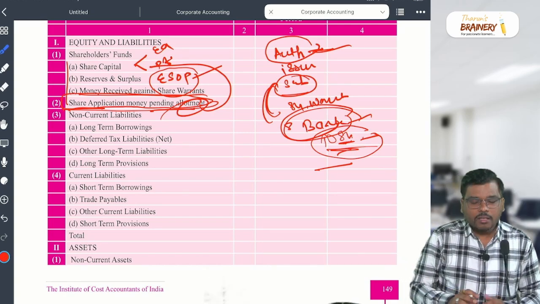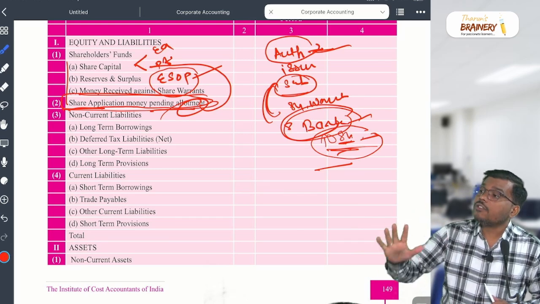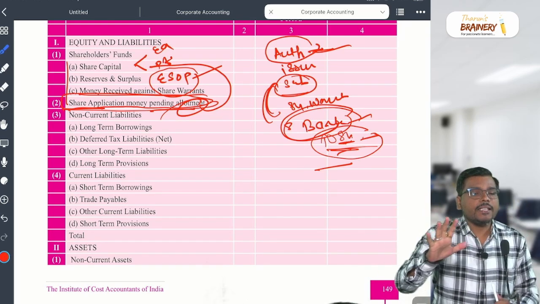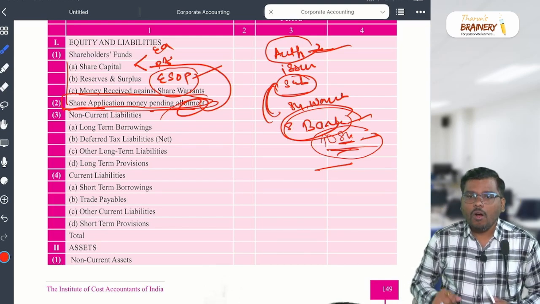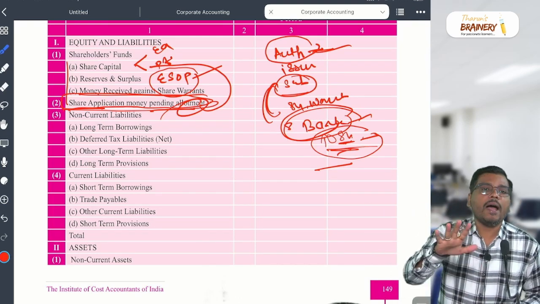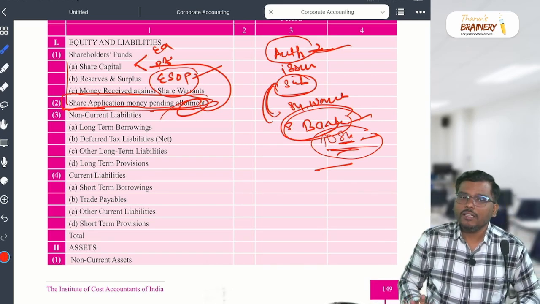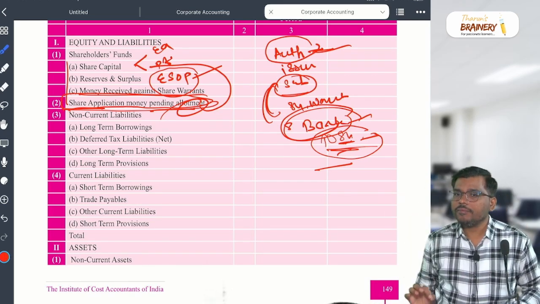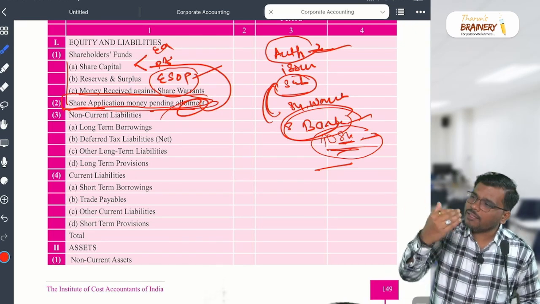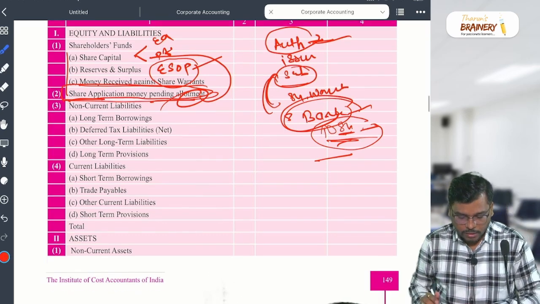How likely is this to come in the exam? They will ask an MCQ. They will say ABC Limited issued shares on so and so date and allotment is pending; in the Schedule 3 balance sheet, where will it appear? They will give you four options: share capital, share application money pending allotment, reserves and surplus, bank, something like this. You should select the correct option. They have tested this question in the exam.